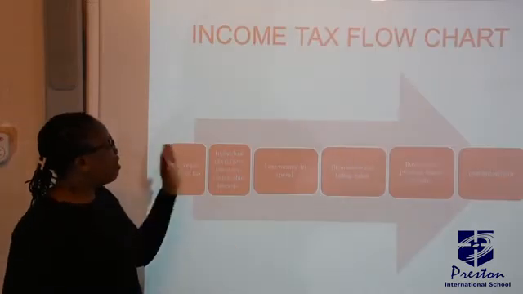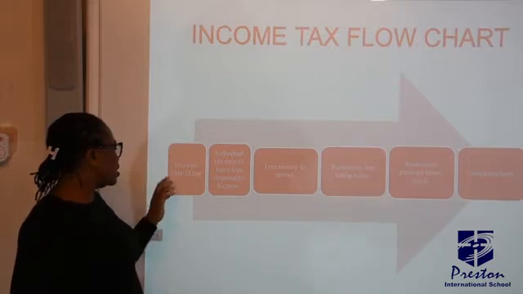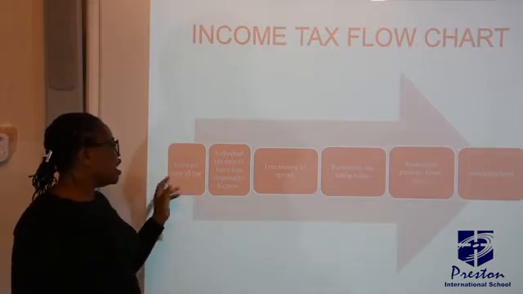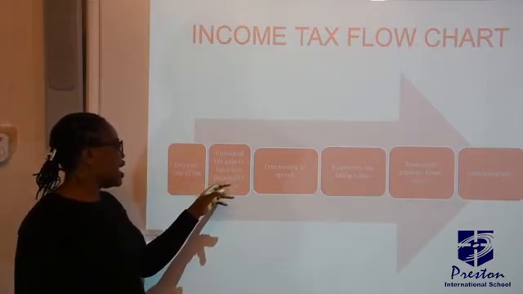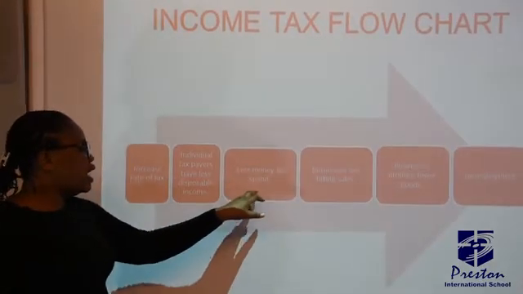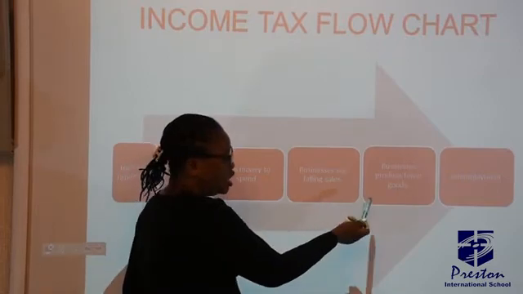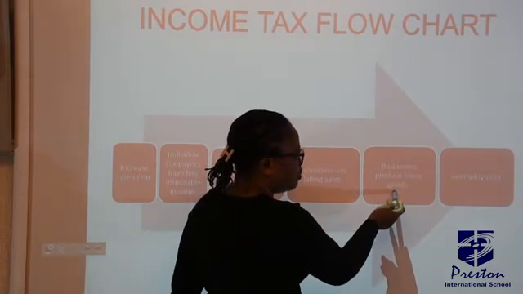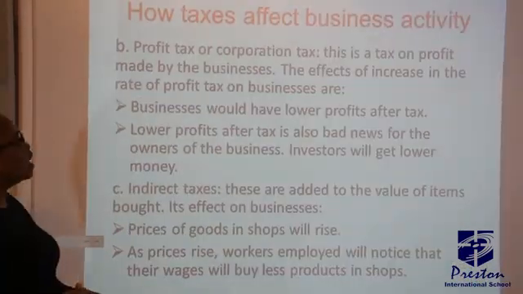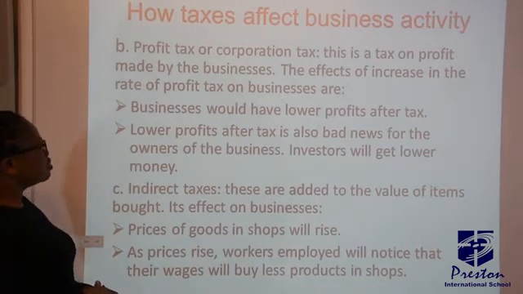Okay, now, we have the income flow chart. Increased rate of tax: individual taxpayers have less disposable income, less money to spend. Businesses see falling sales. Then businesses produce fewer goods, and that is how taxes affect business activity.